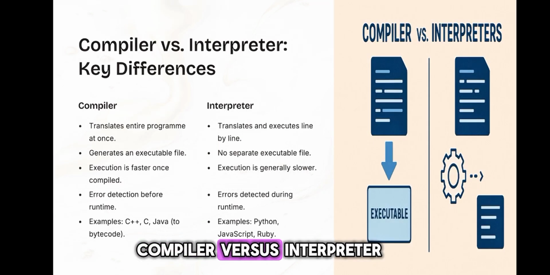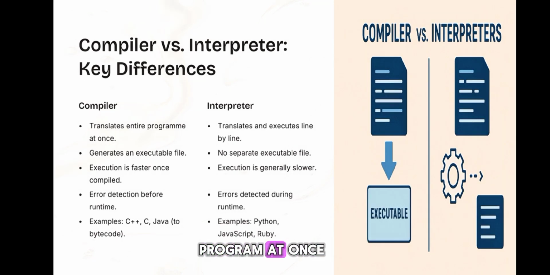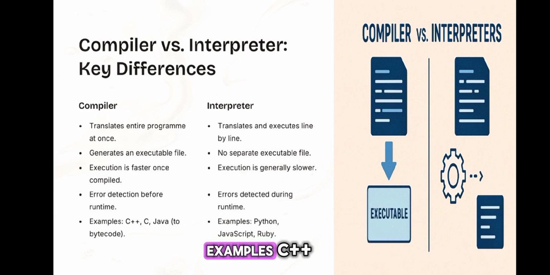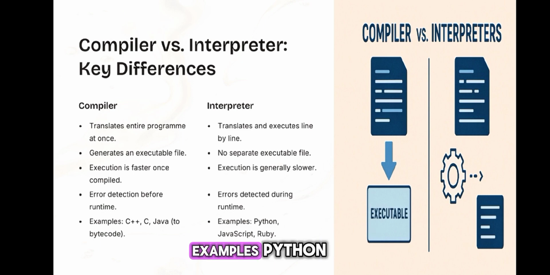Compiler versus interpreter: key differences. A compiler translates the entire program at once. It generates an executable file, and execution is faster once compiled. Errors are detected before runtime. Examples: C++, C, Java. An interpreter translates and executes line by line. There is no separate executable file, and execution is generally slower. Errors are detected during runtime. Examples: Python, JavaScript, Ruby.